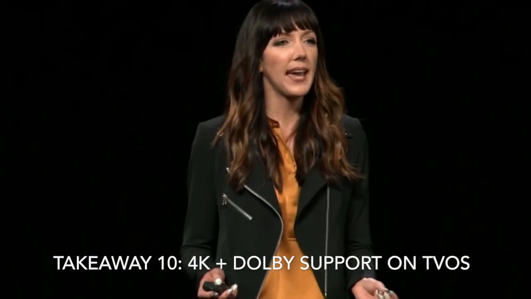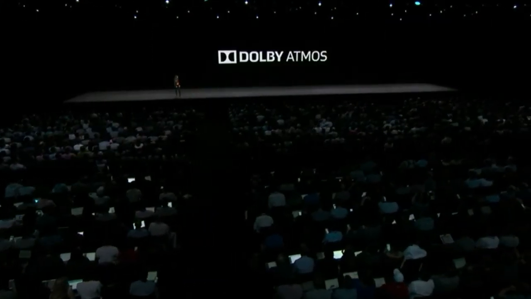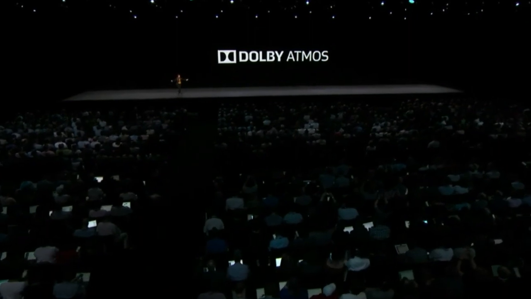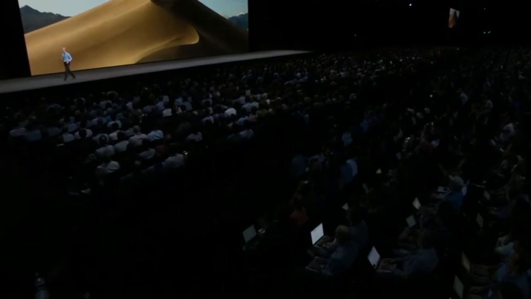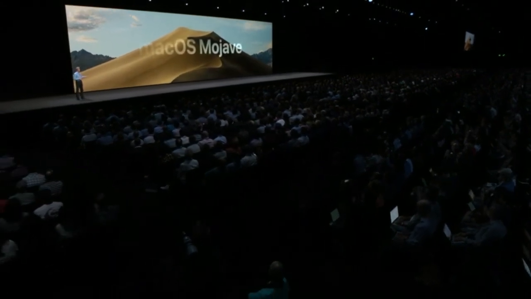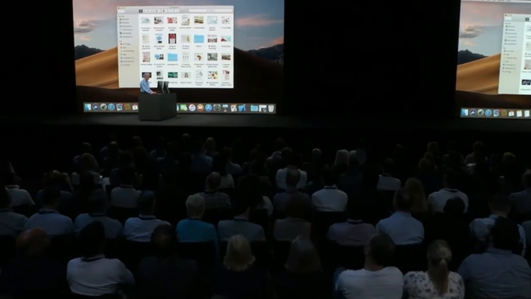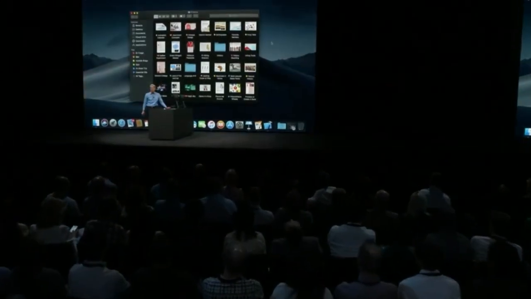Next up is Apple TV. Apple TV 4K is bringing you the latest in audio technology. Dolby Atmos. Next up is the Mac. Our next release of macOS is macOS Mojave. And I'd like to show you a new side of Mojave. We call it dark mode.